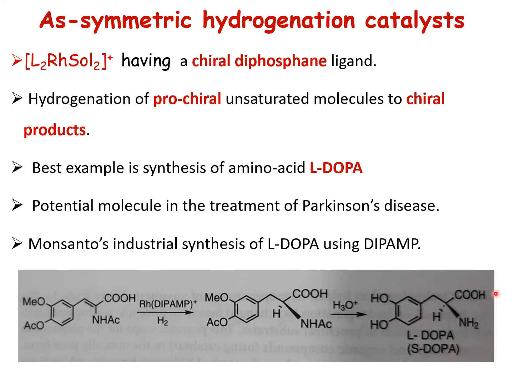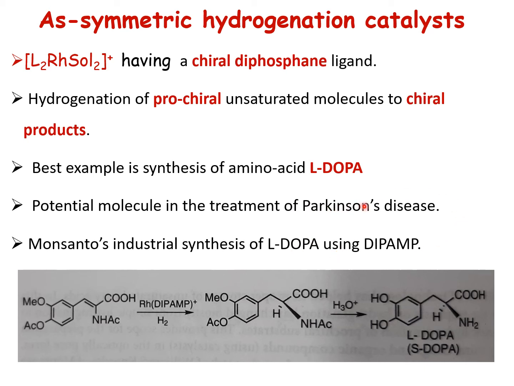L-DOPA is the chiral amino acid which is prepared from the prochiral amino acid derivative using a rhodium phosphine complex having the chiral center, and it is prepared in the Monsanto industrial synthesis of L-DOPA. The phosphine ligand is DIPAMP. What is DIPAMP? I will talk to you later. It is a diphosphine ligand having the chiral center. And what is the importance of L-DOPA? Why does this become so interesting? Because L-DOPA is one of the potential molecules for treating Parkinson's disease.